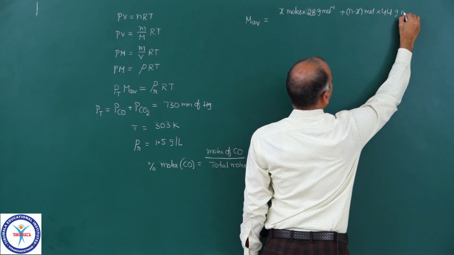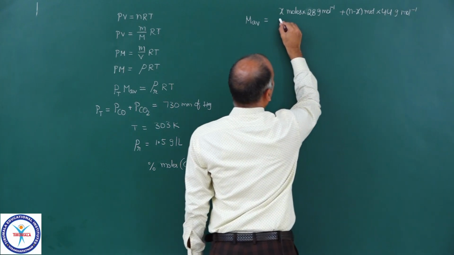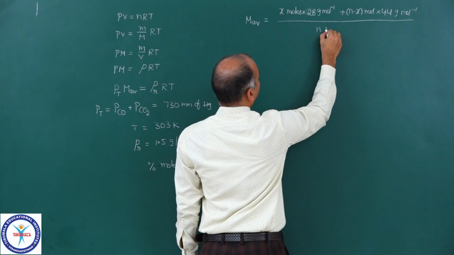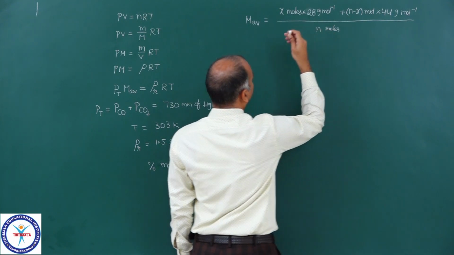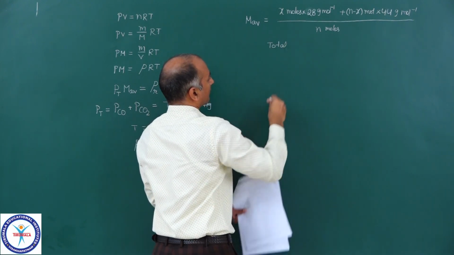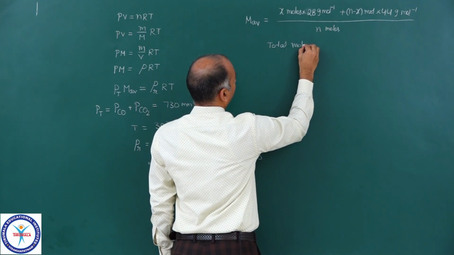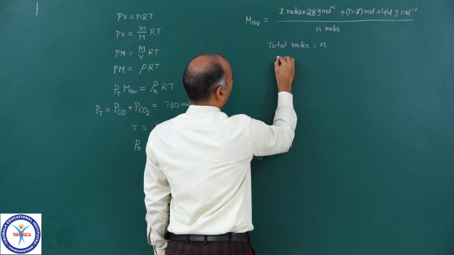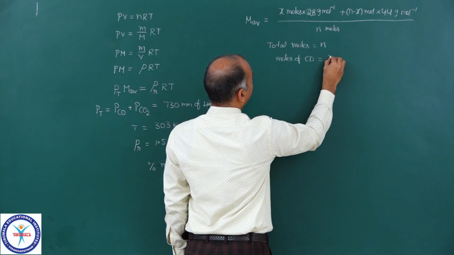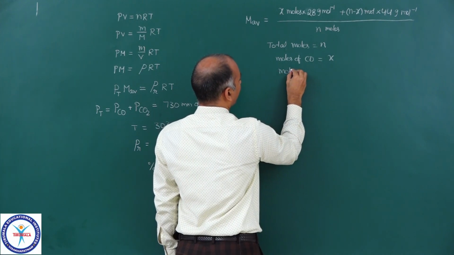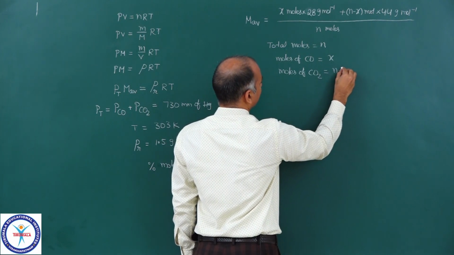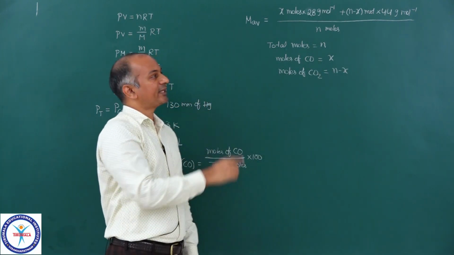This is the molar mass of carbon dioxide, upon total moles, that is N. And let me write down here, total moles is equal to N, moles of carbon monoxide is equal to X, then moles of carbon dioxide is equal to N minus X. Now all of you look at that expression.